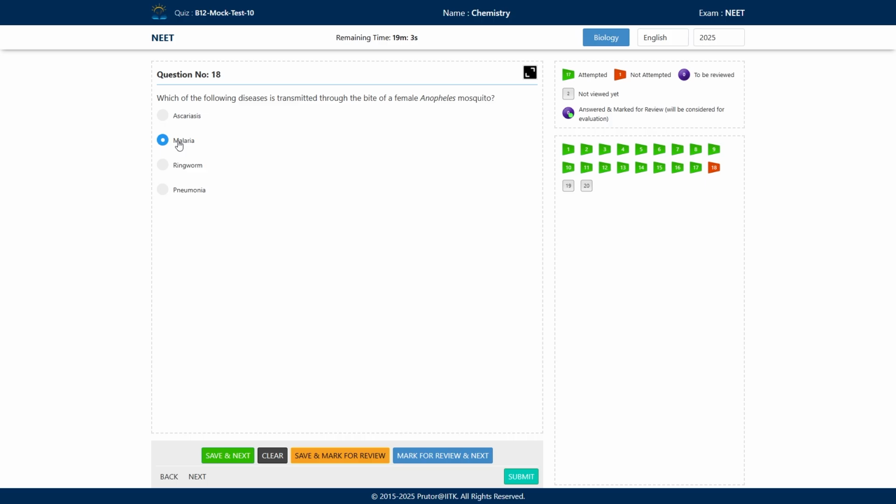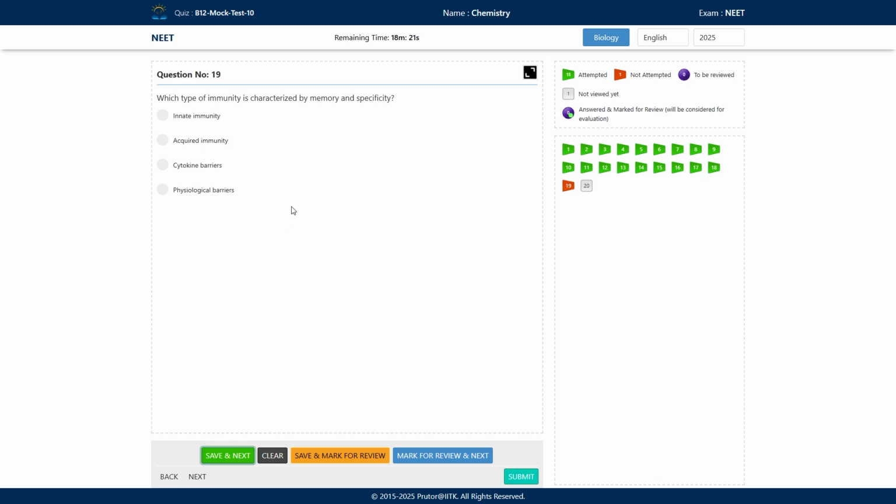Okay, and then what happens, these gametocytes are transferred into the female Anopheles mosquito again. So whenever the female Anopheles mosquito bites this infected person, the gametocytes will enter into the gut of the mosquito. In the gut there will be fertilization, and after fertilization sporozoites are produced. These sporozoites will migrate to the salivary glands of the female Anopheles mosquito, and then again whenever this infected mosquito bites a healthy person, the sporozoites will again get transmitted to that healthy person.